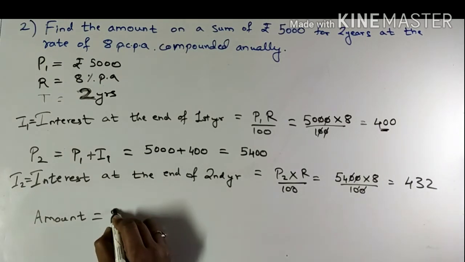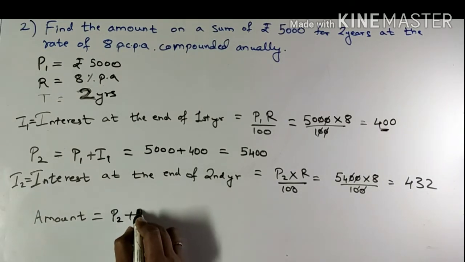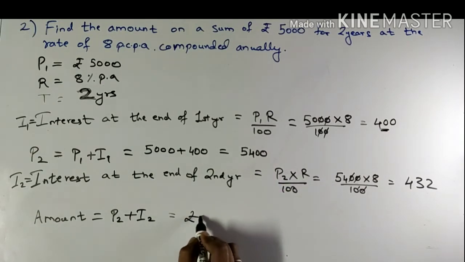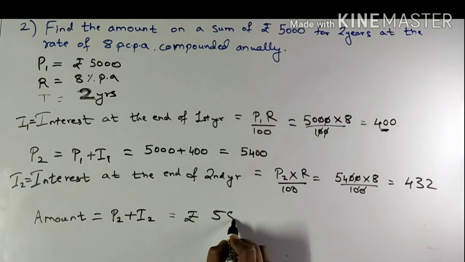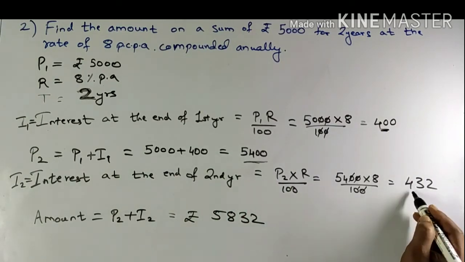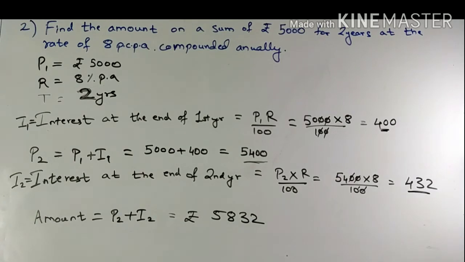That means P2 plus I2, which will give me rupees 5832, 5400 plus 432. So this becomes my amount at the end of second year.